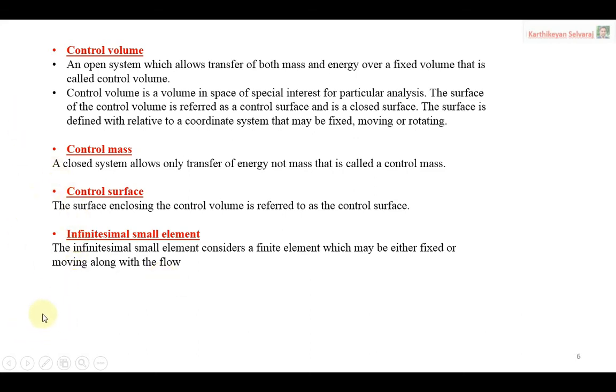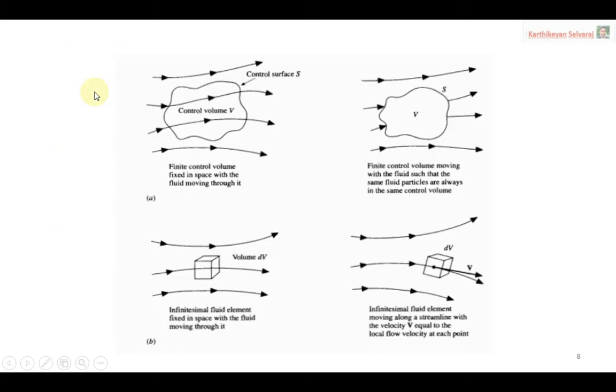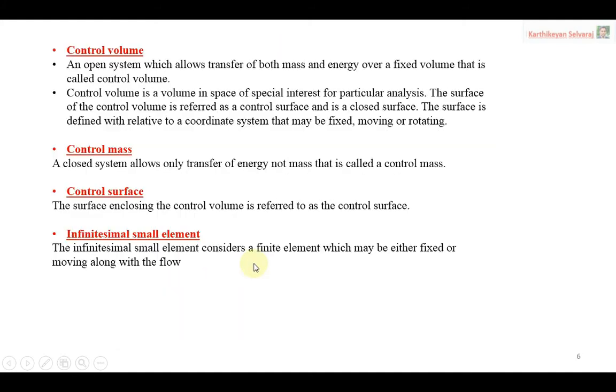Now we have a few more important terms, for example control volume, control surfaces, control mass. Just have a look at this picture. The top two pictures represent the control volume. The bottom two pictures represent the infinitesimally small fluid element. Simply we can call it a fluid element. This size is very small, that is why it's called an infinitesimally small fluid element. So hereafter I am going to use only fluid element, which means infinitesimally small fluid element. These two pictures represent control volume, and these two pictures represent fluid element.